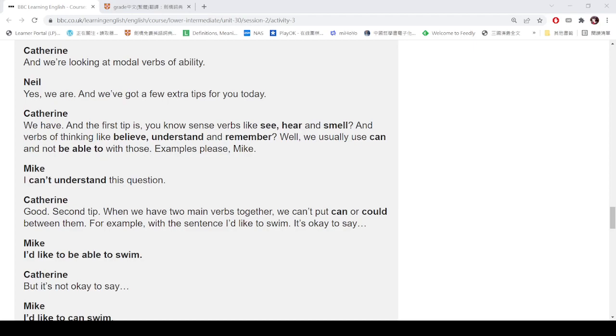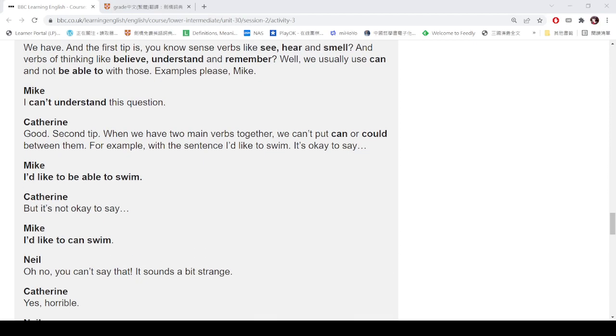We have, and the first tip is to know sense verbs like see, hear, and smell, and verbs of thinking like believe, understand, and remember. Well, we usually use can and not be able to with these. Example from Mike: I can't understand this question.